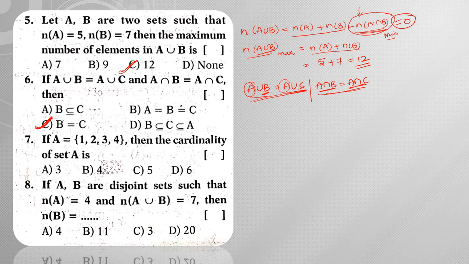Next, if A is equal to {1, 2, 3, 4}, then the cardinality of set A. Cardinality means nothing but n of A. So n of A is nothing but 4. How many elements are present? There are 4 elements, hence the answer is option A.